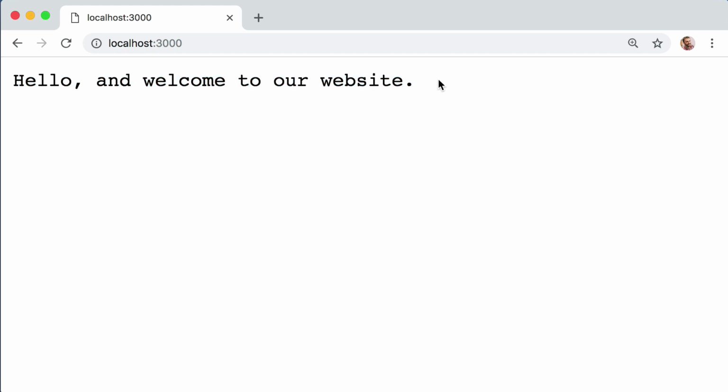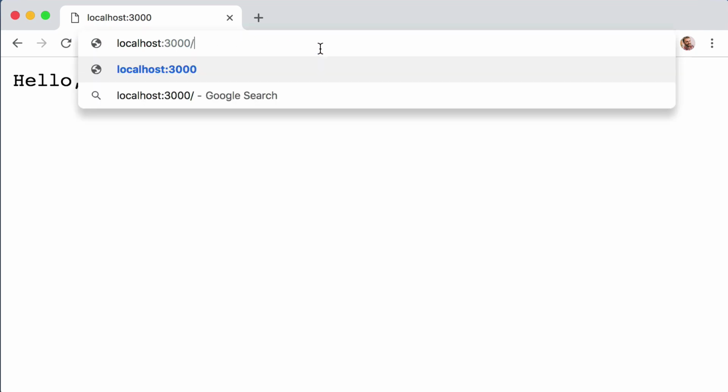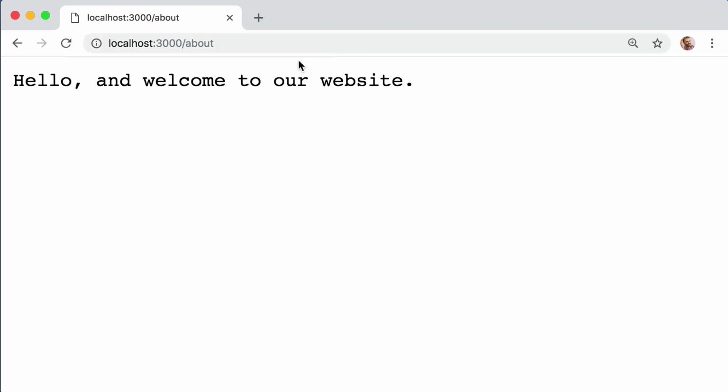With a real-world website or web application, we know that you can visit different URLs to visit different pages. For example, a lot of websites have an About page or an About Us page. So if we came up into the address bar and after the 3000 added a /about and tried to visit that URL, we still see the exact same response.